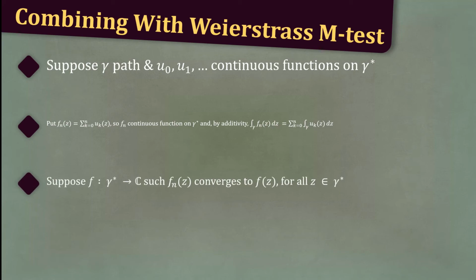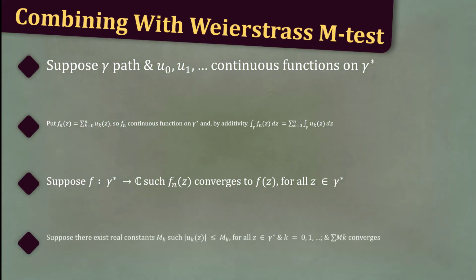Suppose that f from gamma star to the complex numbers is such that f sub n of z converges to f of z for all z in gamma star. Suppose further that there exists a real constant m sub k such that the modulus of u sub k of z is less than m sub k for all z in gamma star, and k going from 0, 1, 2, etc, and that the sum of m sub k converges.